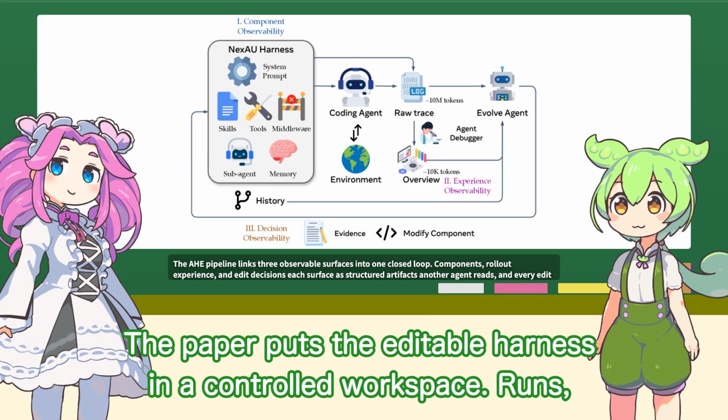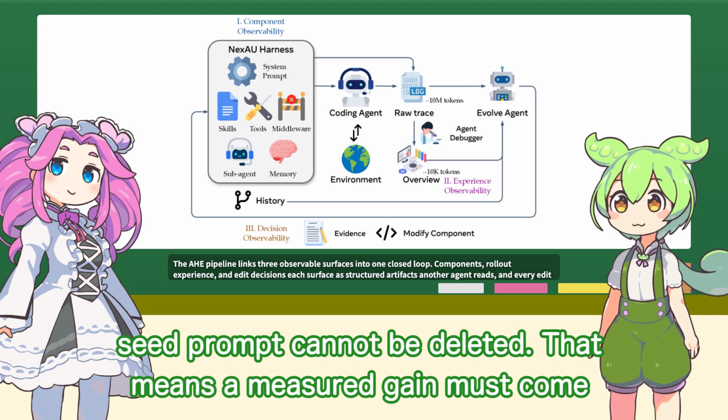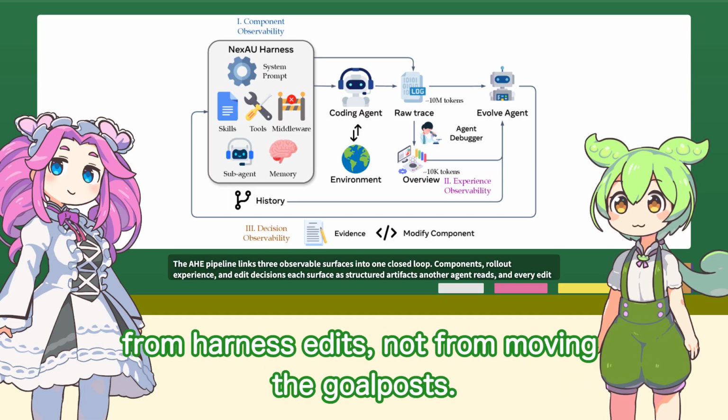What keeps the evolve agent from taking shortcuts, like changing the evaluator or switching the model? The paper puts the editable harness in a controlled workspace. Runs, tracing, verification, and model configuration are read-only, and the seed prompt cannot be deleted. That means a measured gain must come from harness edits, not from moving the goalpost.